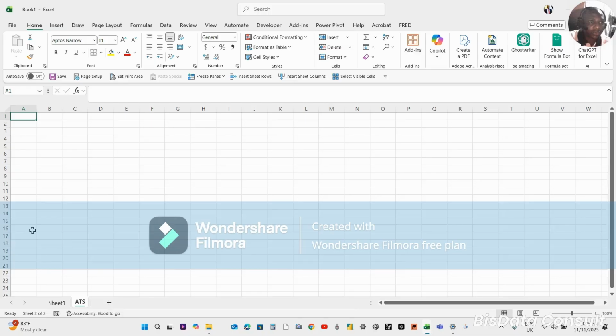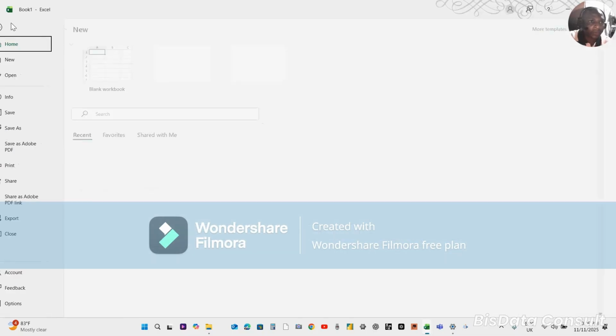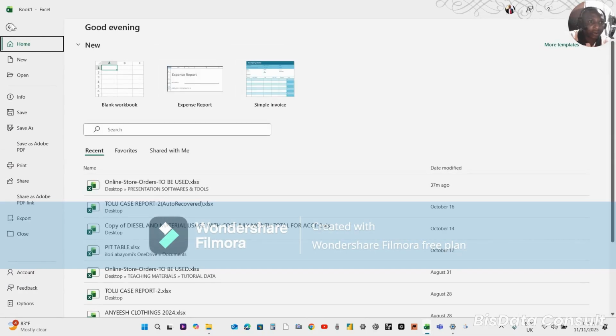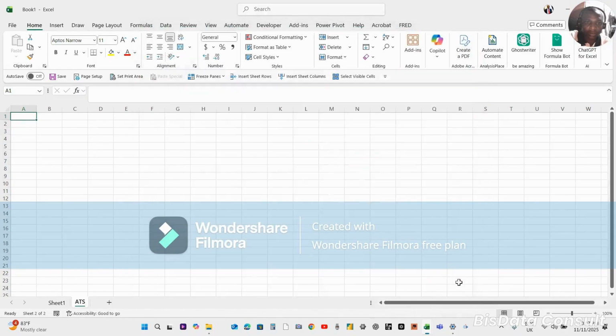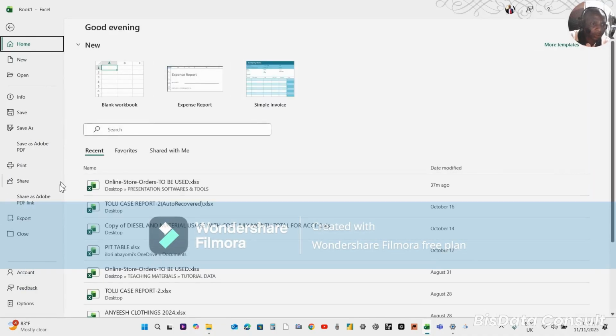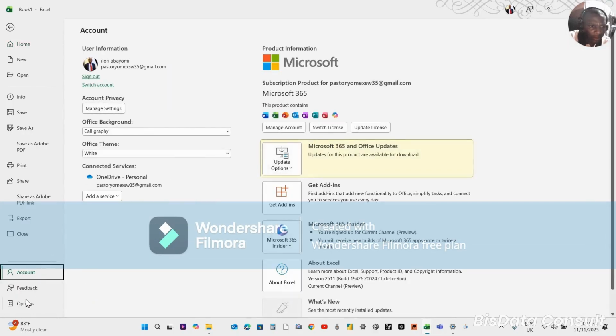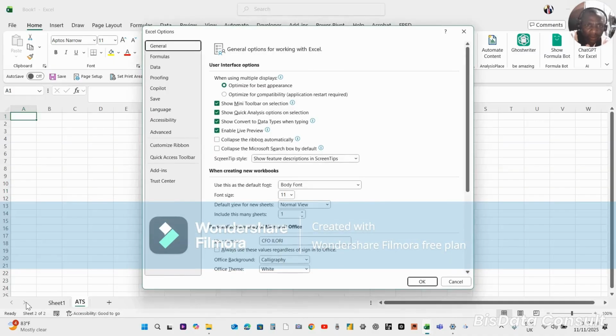So you can also go to file here and configure in the settings options how many sheets you want it to open at a time. We are not going to look at that now because that's not so important. Okay, let me go to options again.